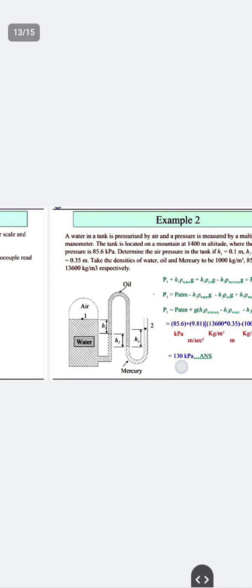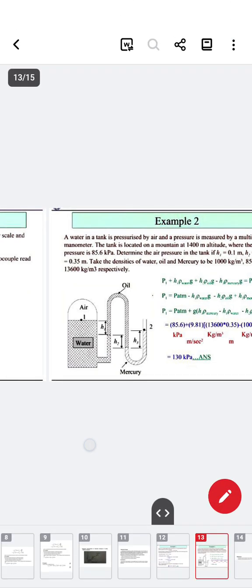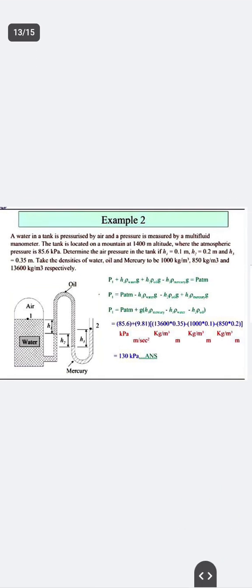The second problem's answer is also given. Read all the questions and answers. The experimental tank is measured by the multiplied manometer.